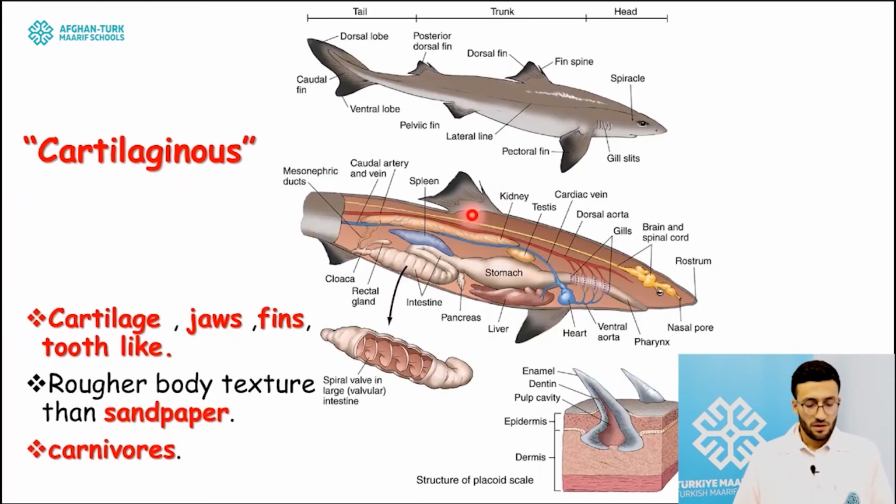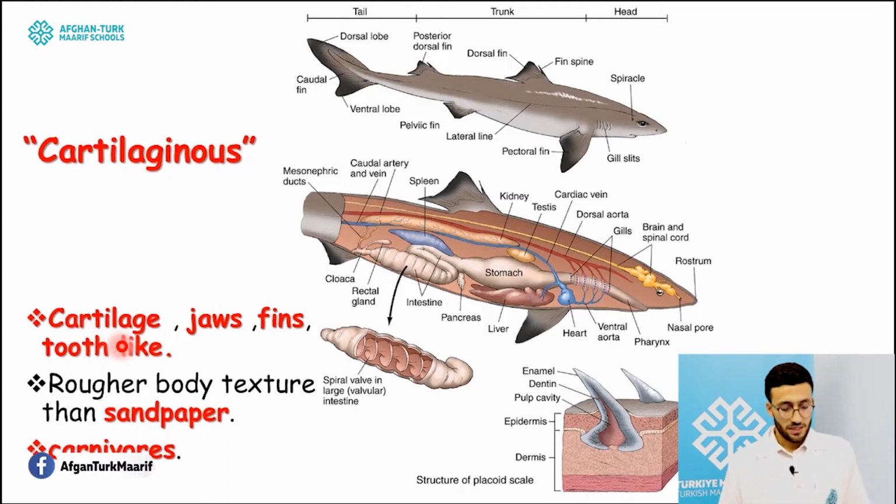Another group of animals is the cartilaginous fish. Why do we call them cartilaginous fish, and what are the most distinguishing points of these fish? Their endoskeleton is made from cartilage, they possess jaws, and they have fins in order to swim inside the water.